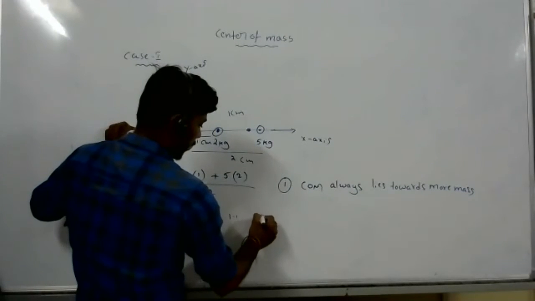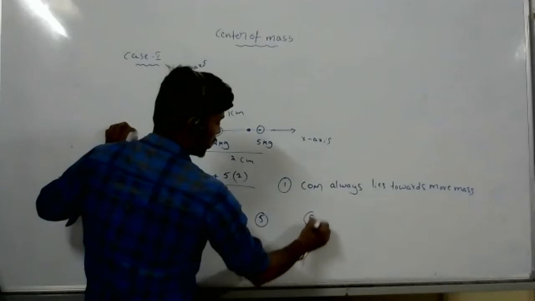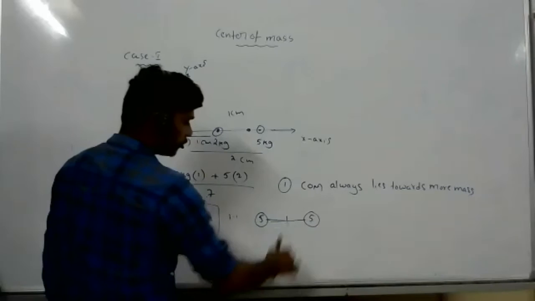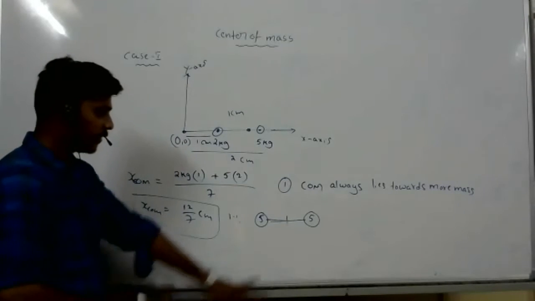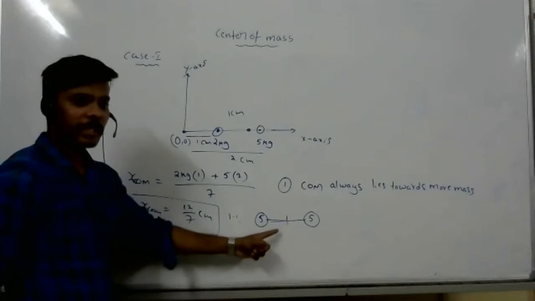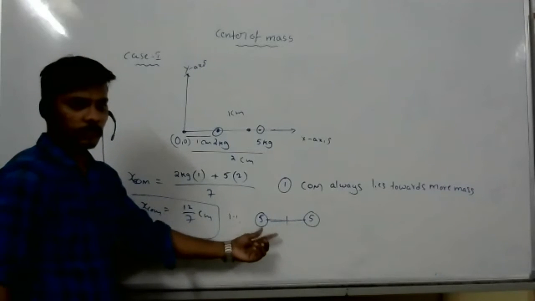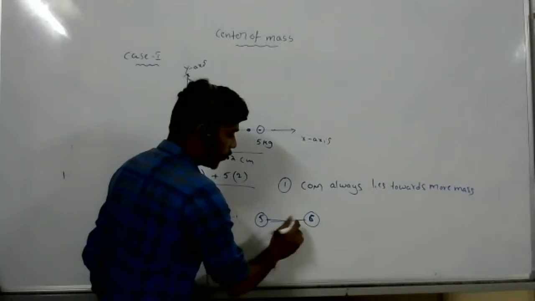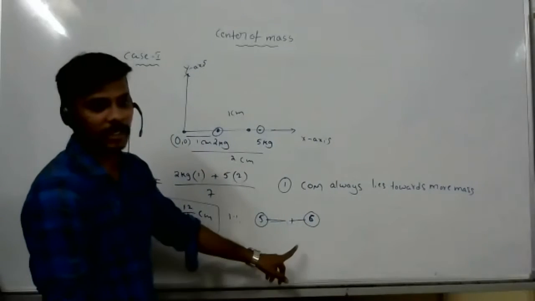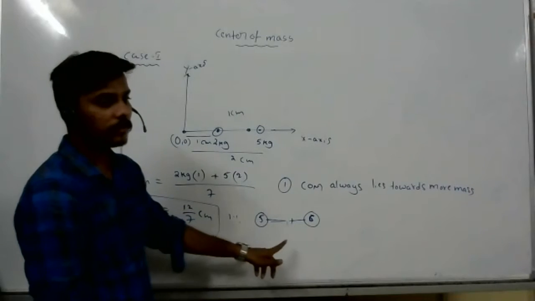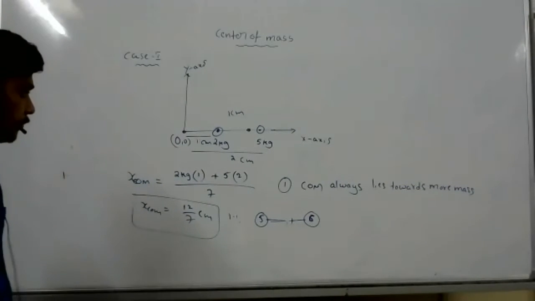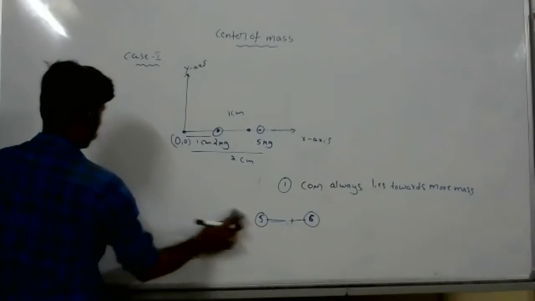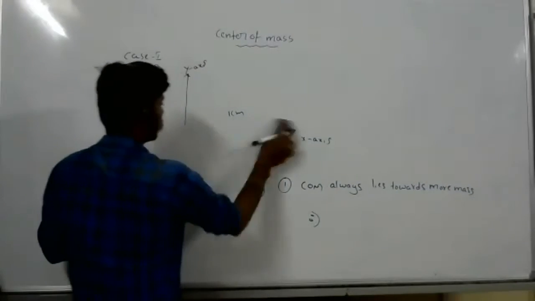If it is 5 kg and it is also 5 kg, where does the center of mass exist? Between these two, right? If both are 5 kg, the center of mass exists between these two. If one is 6 kg, then the center of mass goes near the heavier mass side. Try to understand. One more example, then you can understand.